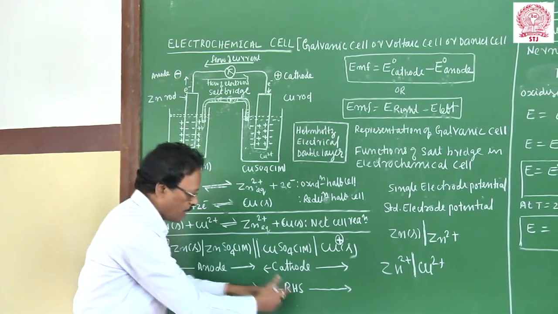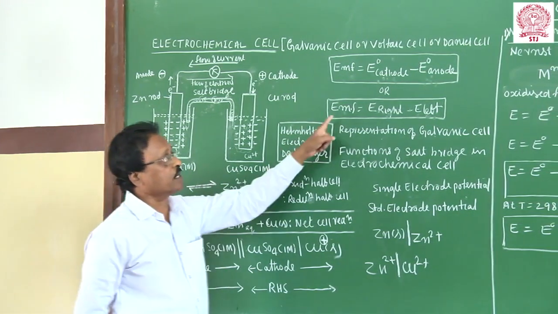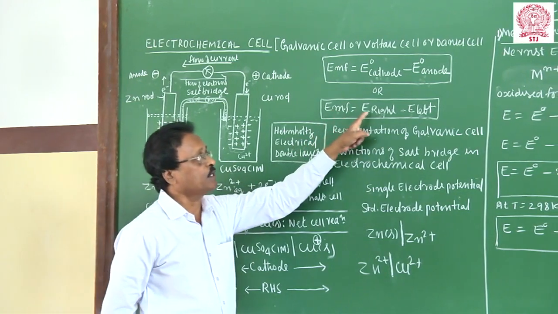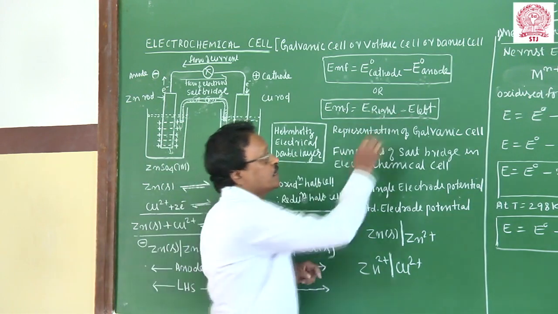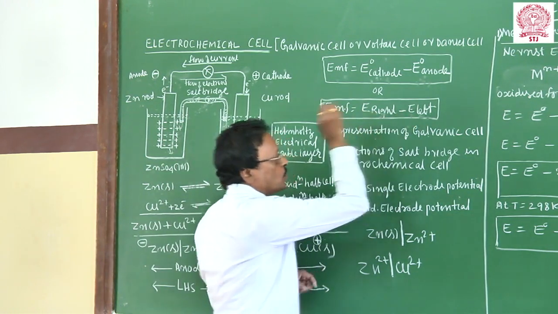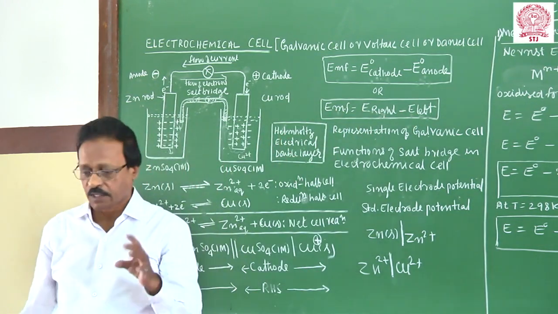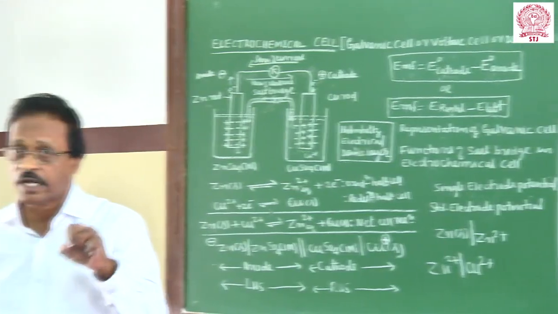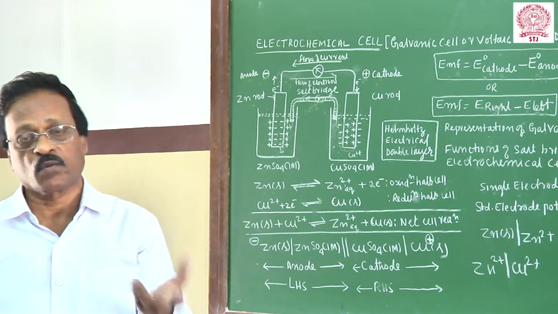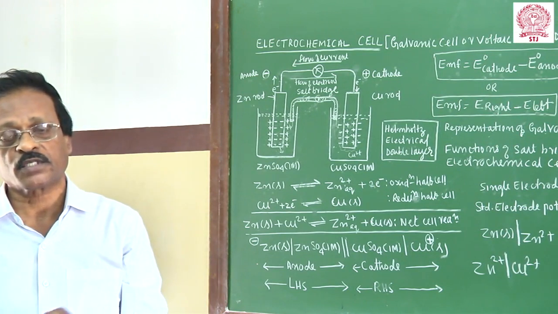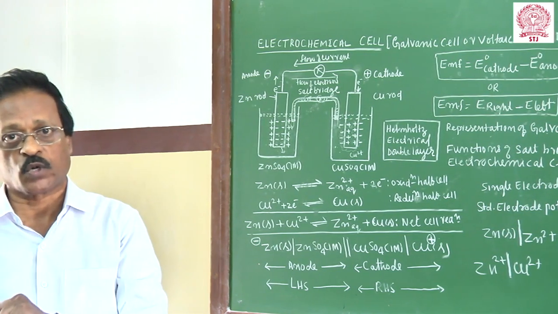So the difference is E right minus E left. That is the other modern definition: EMF is equal to E right, the potential of the right hand side electrode, minus the potential of the left hand side electrode. We use this for the electromotive force of a cell, based on the concept of single electrode potential. I explained how chemical energy can be converted into electrical energy based on the single electrode potential.